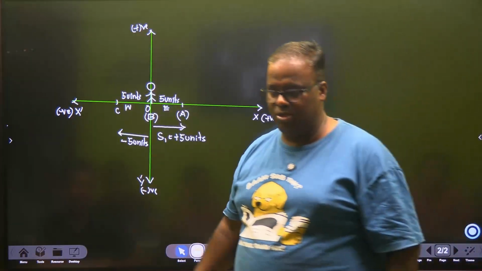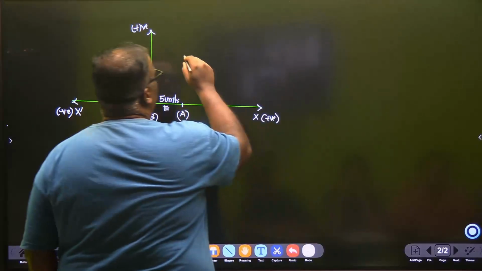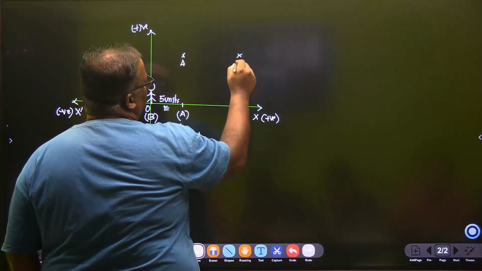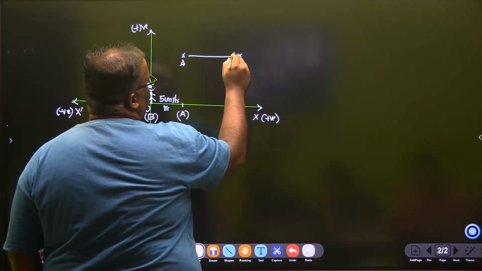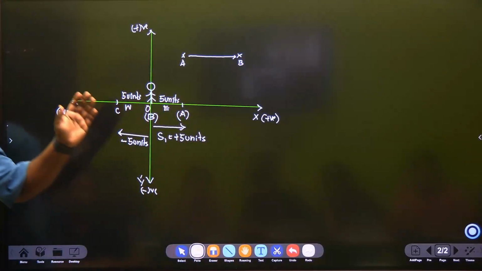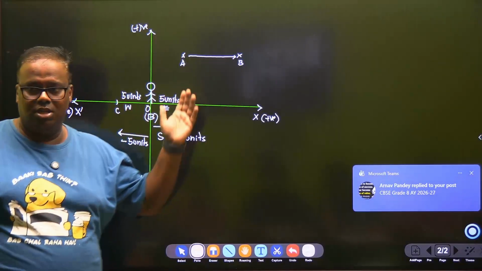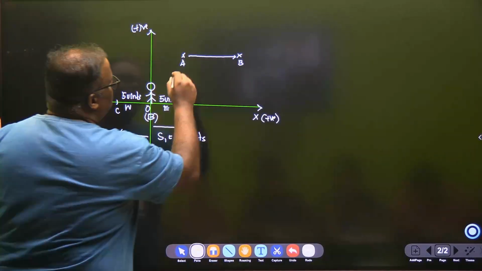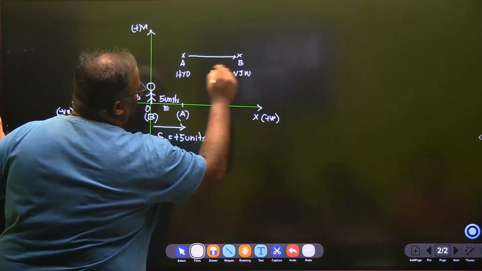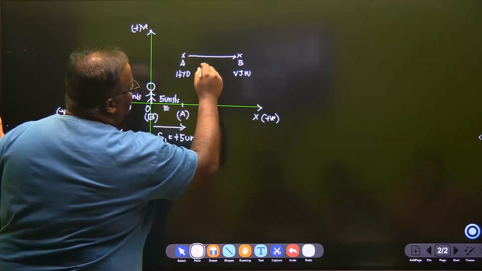Is this much understood? Let's say one more scenario. Now there is a town A and a town B, and you have a straight road between them. Straight road. Why every time am I saying straight? Because otherwise the story of displacement will not hold. So let's give an example. Let this be Hyderabad and let this be Vijayawada. Say suppose the shortest straight line is a straight road, not the everyday road, and this is around 340 kilometers.